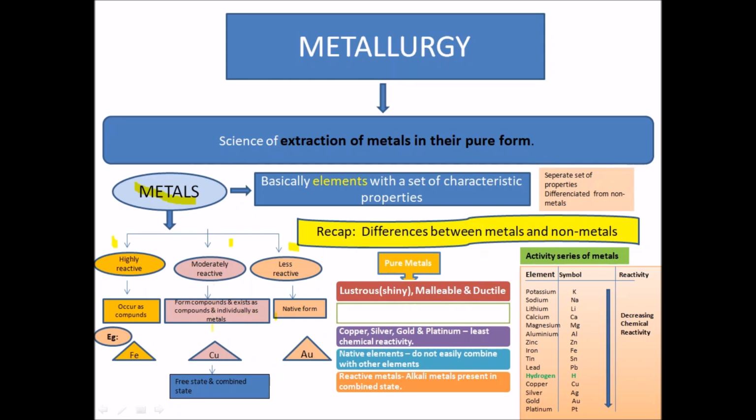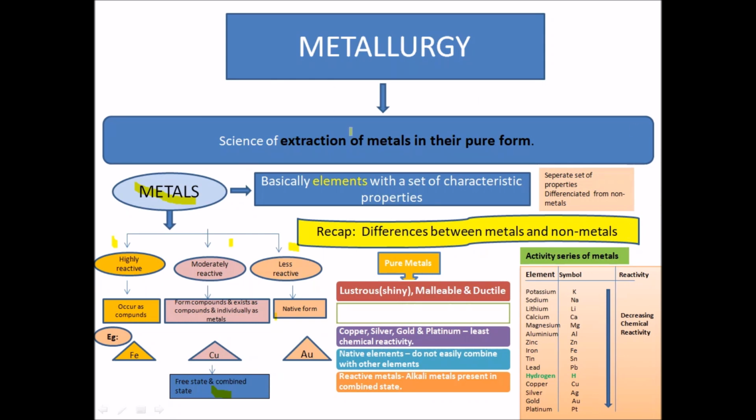Some of the examples would be copper, which is available in the free state as well as in the combined state. The less reactive metals are found in the native form. They do not react with other metals, so they are also considered as inert. A good example of the less reactive metal will be gold, silver, platinum, etc.